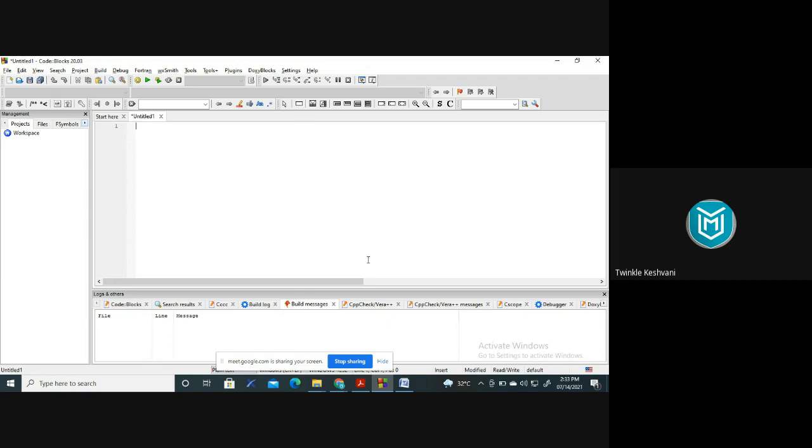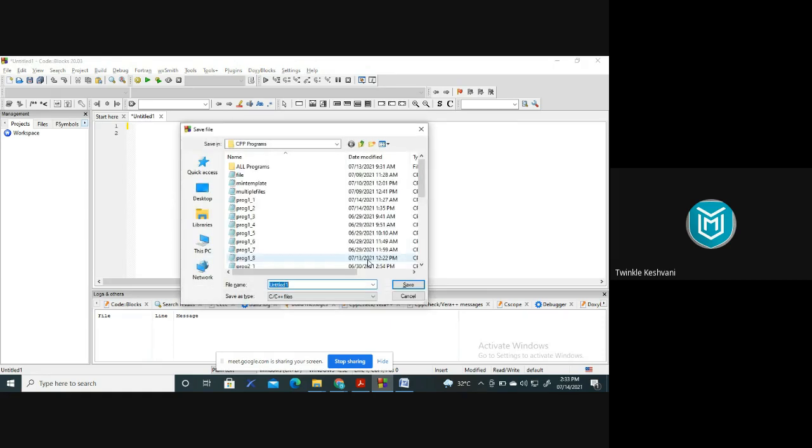So first of all, I'm saving the program as program1.cpp. We are doing a C++ program, so we'll save the file with the .cpp extension. Don't forget that.